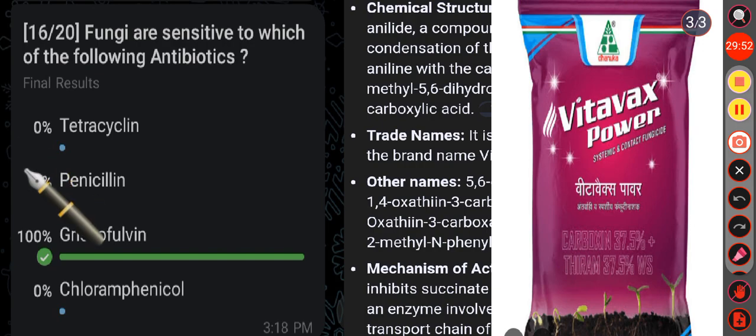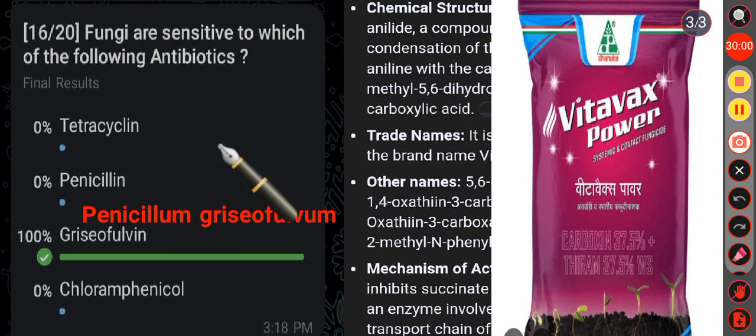So the antibiotic griseofulvin is primarily obtained from the fungal species Penicillium griseofulvum. Okay, so fungi are sensitive to the antibiotic griseofulvin. Many fungi, not all fungi, are sensitive to griseofulvin, particularly dermatophytes, which are the most common fungi causing skin, nail and hair infection.